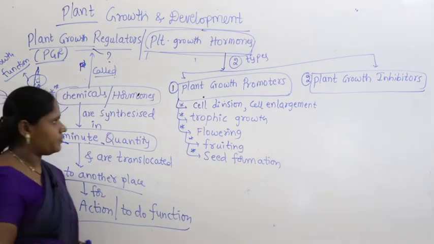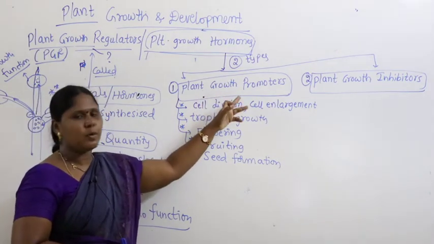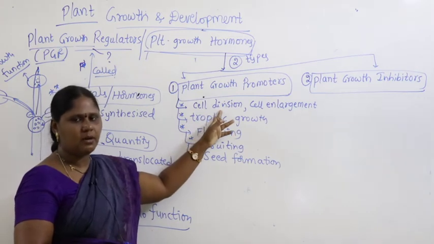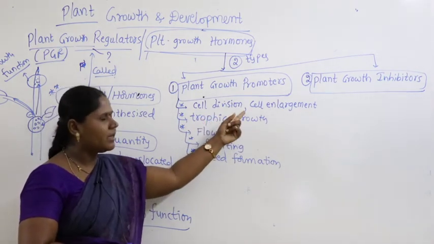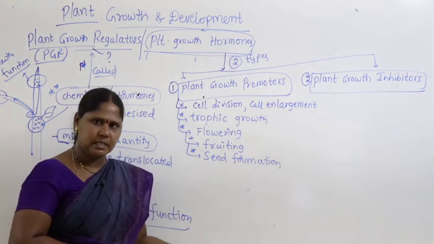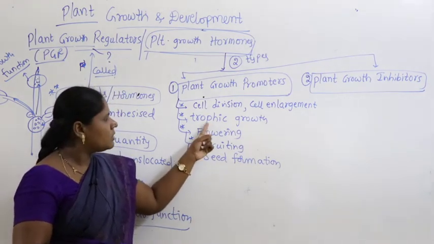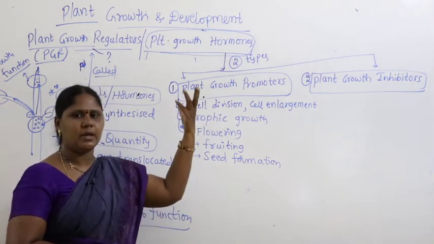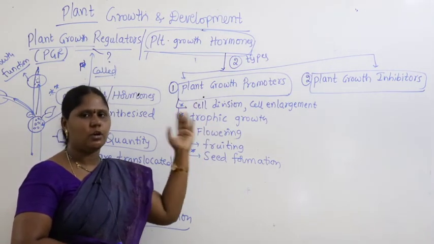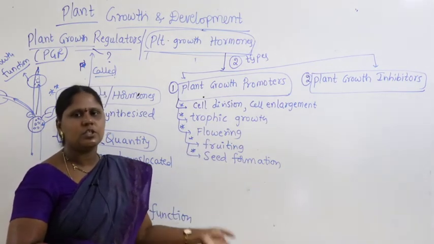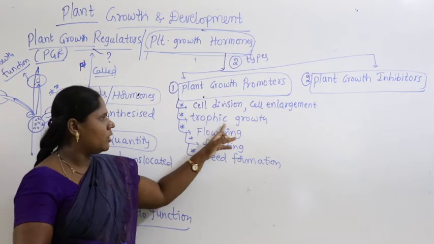So these plant growth promoters, what will they do? They make cell division happen, new cells are produced, they get enlarged, they mature and become converted into permanent cells, and they are also involved in trophic growth. What is trophic growth? Either the growth of the apical bud towards the sunlight, phototropism, or the growth of the root towards gravity, geotropism. They make the trophic growth.